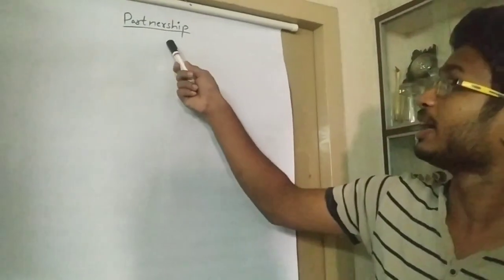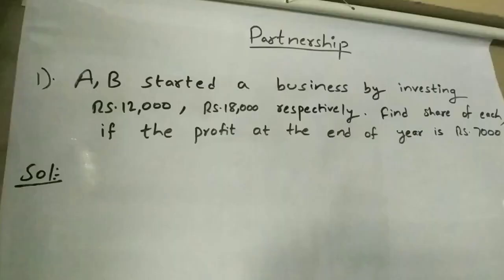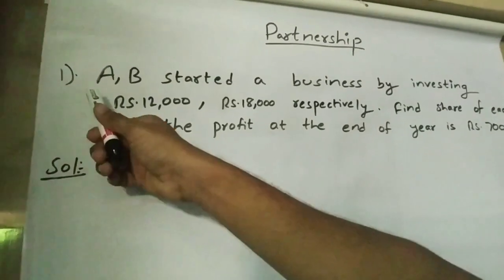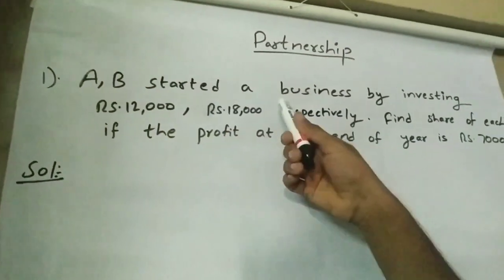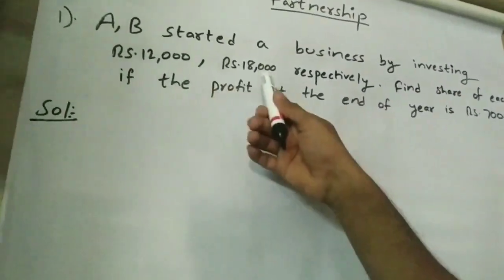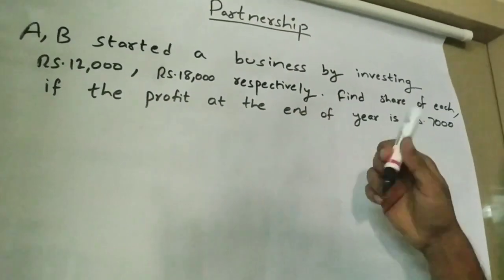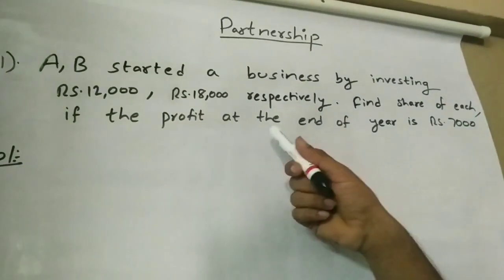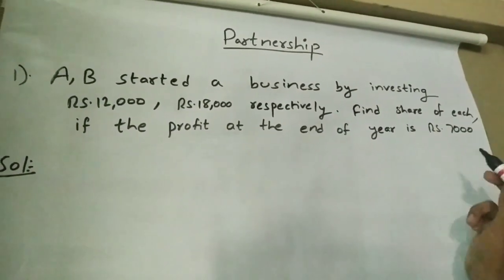Today our topic is partnership. So to understand this topic in a better way, we'll see a few examples. In this first example, it is given that A and B started a business by investing rupees 12,000 and 18,000 respectively. Find the share of each if the profit at the end of the year is 7,000.